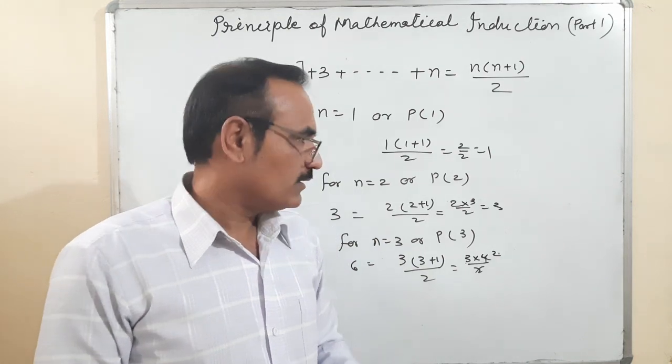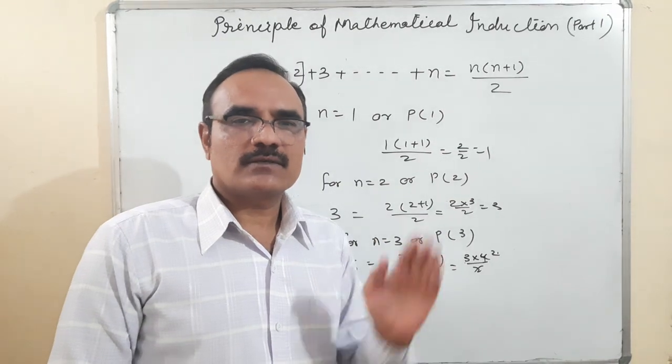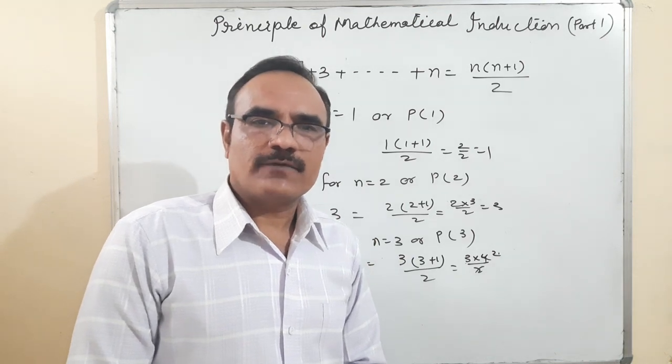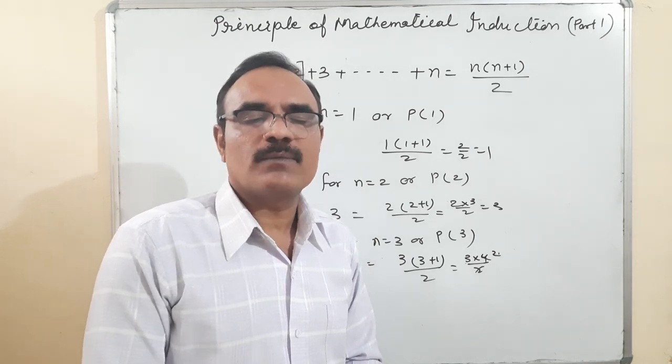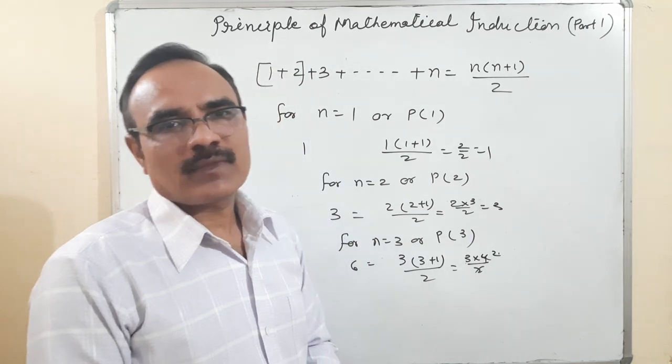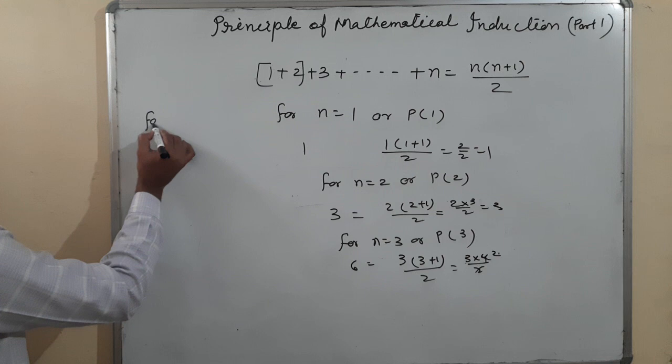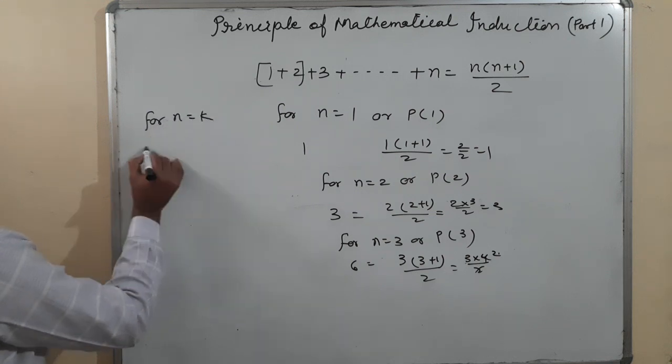So what should be done? We'll use the idea of tiles falling on one another: if P(k) is true, then P(k plus 1) is true. So let us take n is equal to k, or P of k.